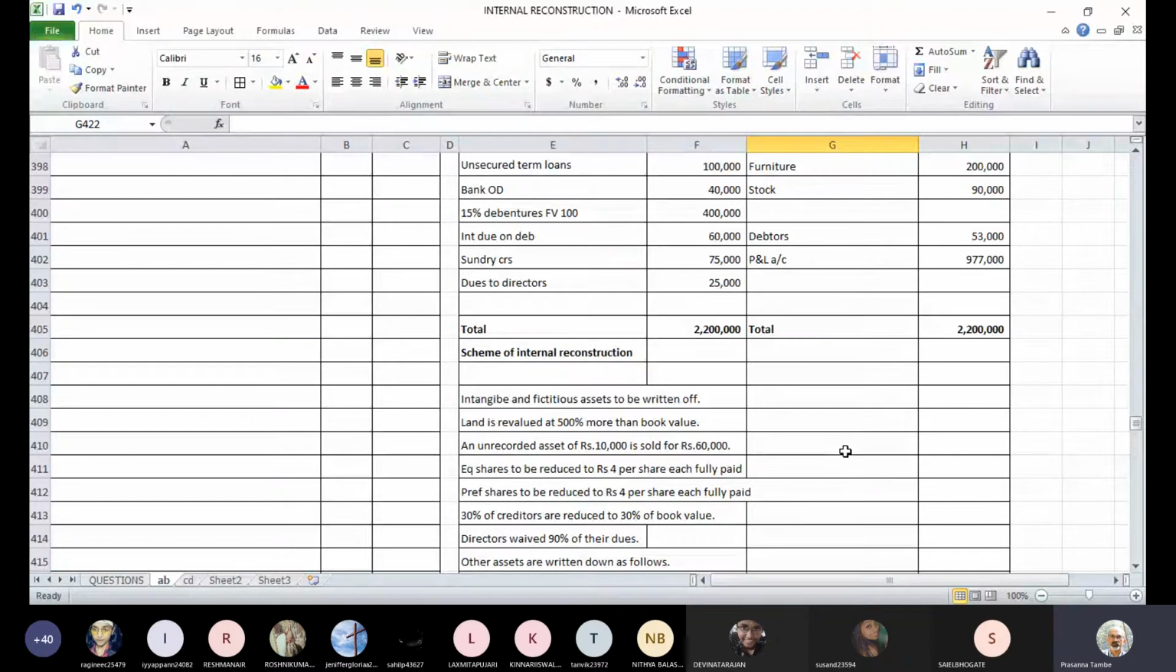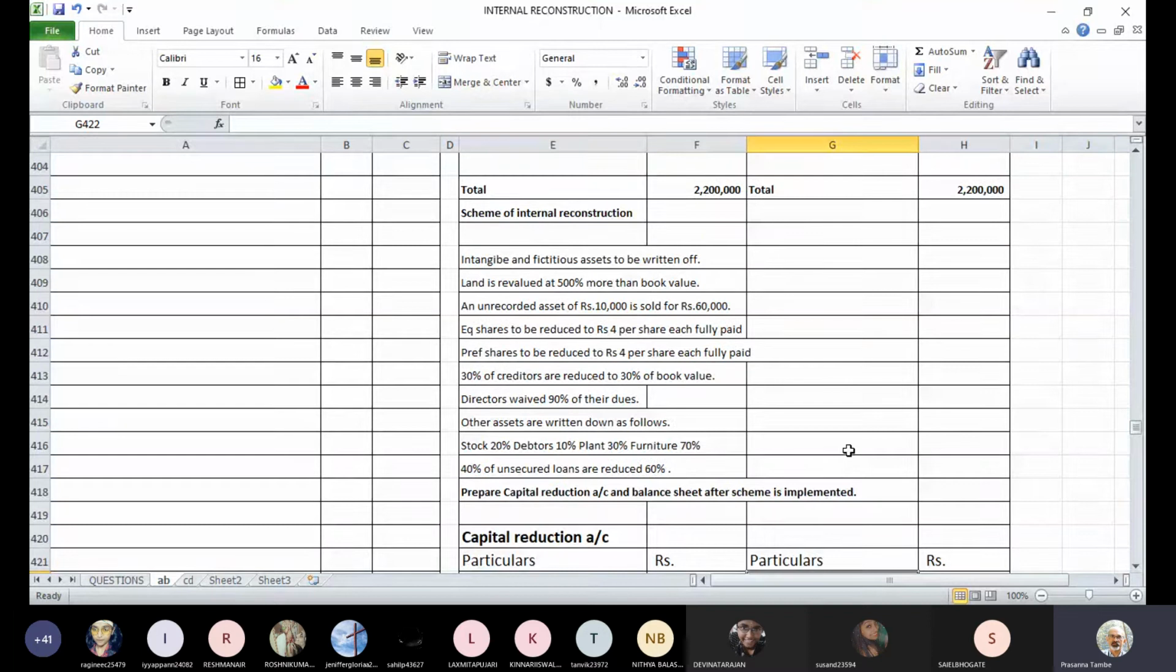Then the next is an unrecorded asset worth rupees 10,000. It's sold for rupees 60,000. There is some unrecorded asset with the company. Unrecorded in the sense it is not reflected in the books of accounts. It is not reflected in the balance sheet, and that is sold for 60,000 rupees. How do we record the transaction for sale of this asset which is not recorded in the books of accounts? How do we account for this asset which has not been recorded in the books of accounts?